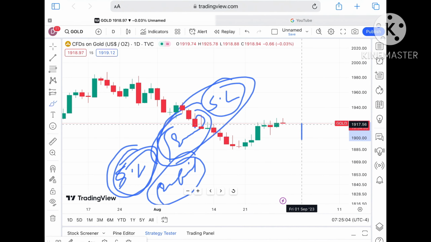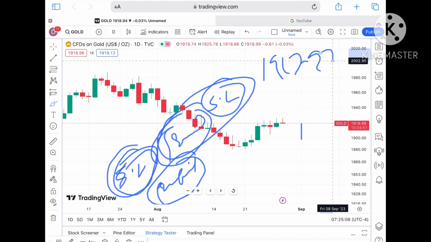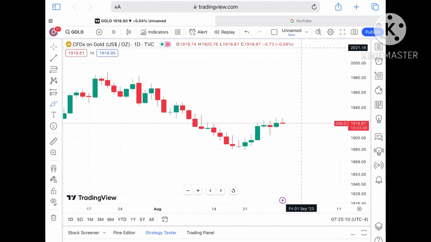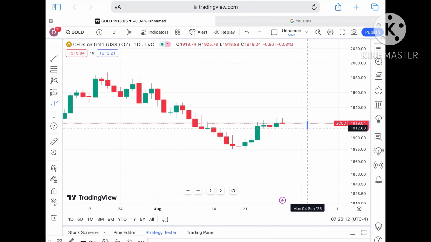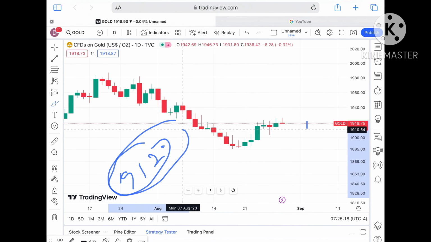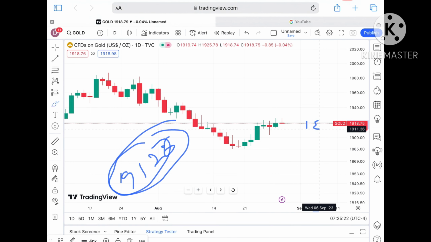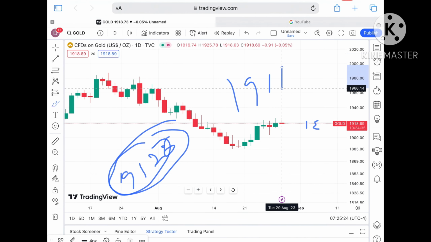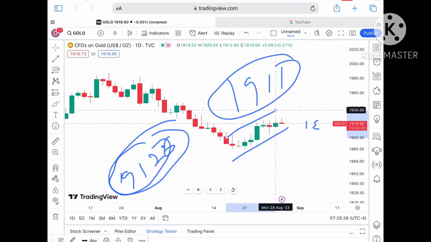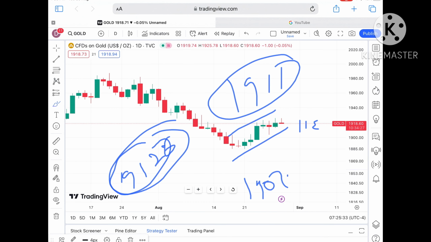Suppose the price doesn't sustain, we can see it will go towards its next support at a level of around $1917.97. If the price falls below that level, we will see it go further down towards a level of around $1912.6, which is already a weak support, so chances are high it will go further down, and chances of going towards 1911 are there, because there is a trend. As soon as it starts falling below 1911, chances of going towards a level of 1907.24 are there.